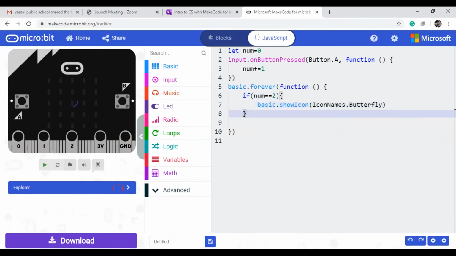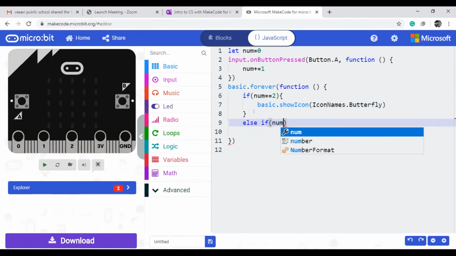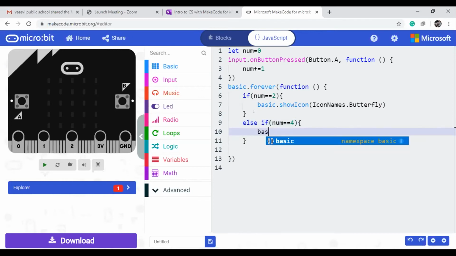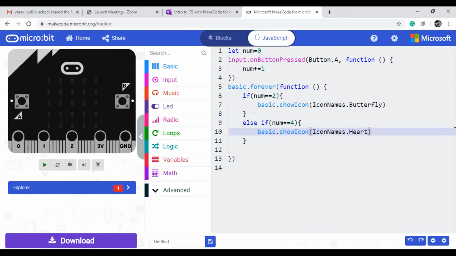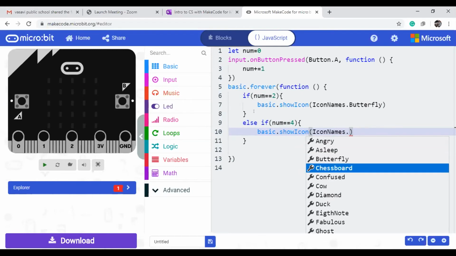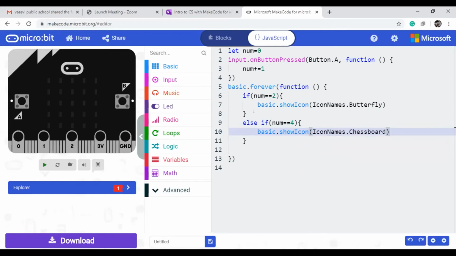Suppose I want an else if: else if num equal to 3 or num equal to 4 you can give. Here basic dot show icon, chessboard, you can give this.